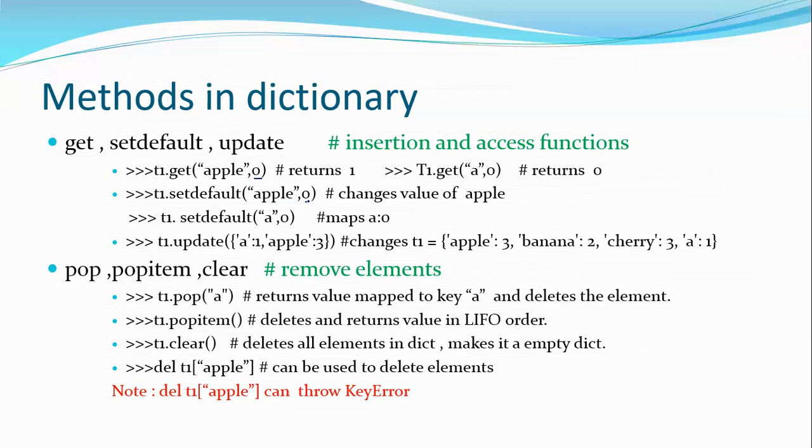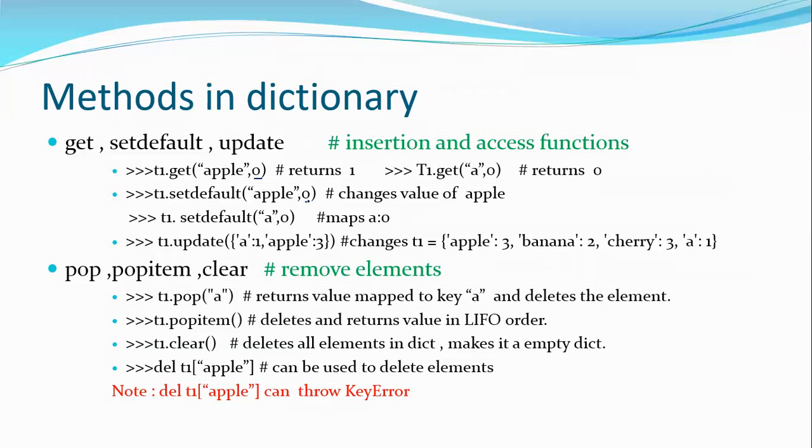Similarly, I can set the default value of A as 0 or some other value. Why? Because if I try to access an element in the dictionary by its key and the key is not available, it is considered an error. Key not found, a KeyError will occur. So to avoid those errors, if I set default values, I can get those values instead, avoiding exceptions.